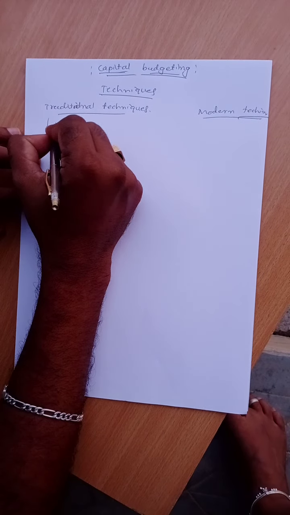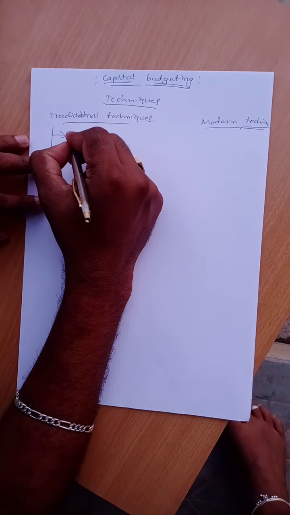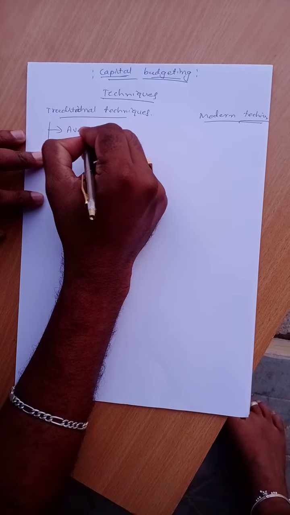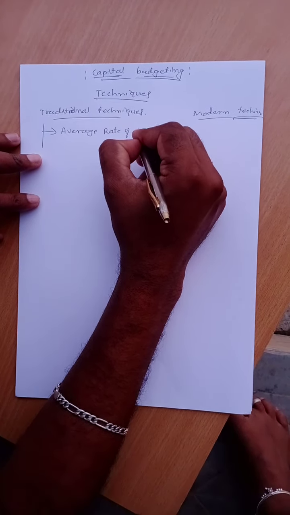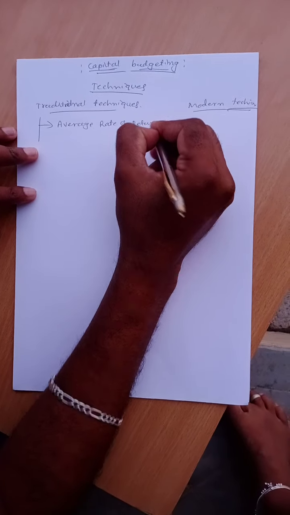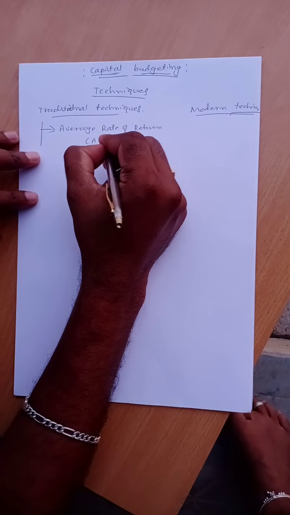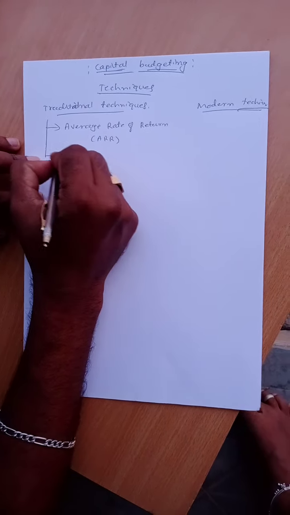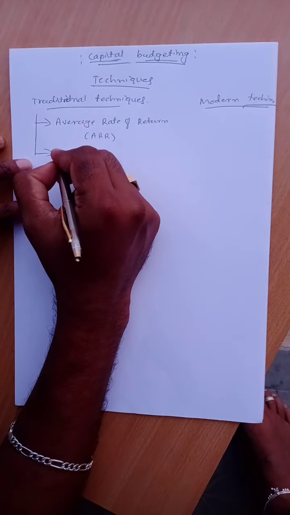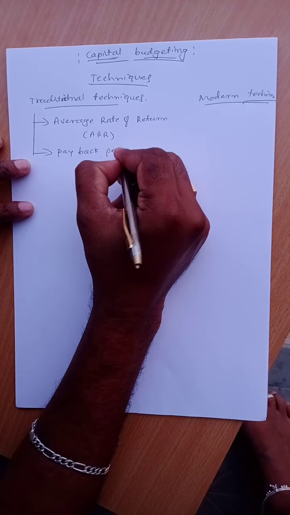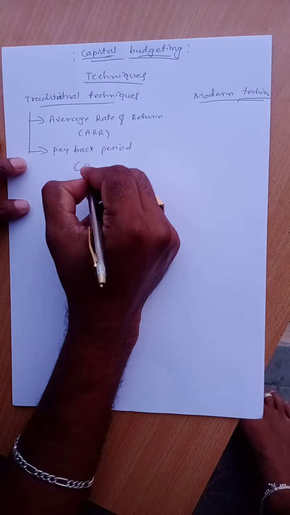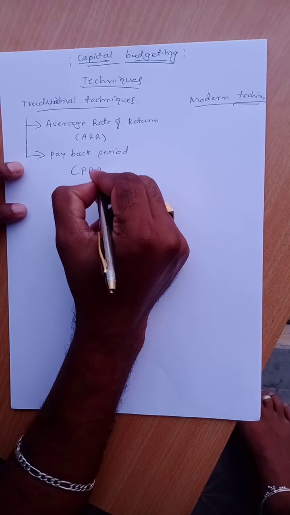As the traditional techniques, we have average rate of return, that is ARR, or we can call it the accounting rate of return, and the second one is payback period, that is PBP.